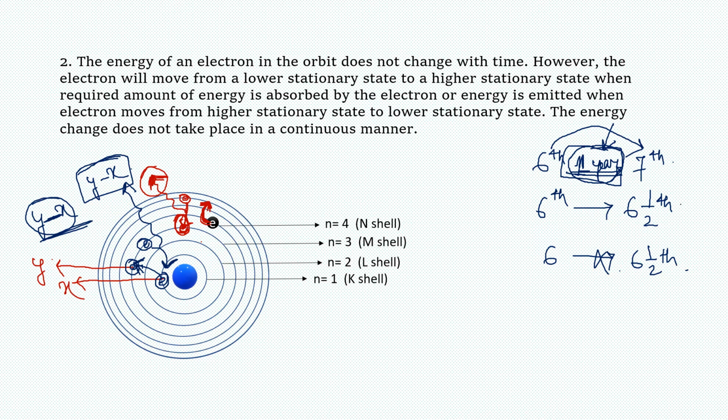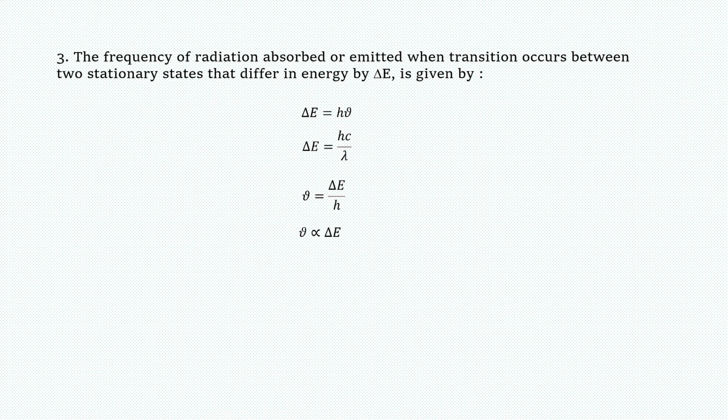So when the required amount of energy is absorbed by the electron, or energy is emitted when the electron moves from a higher stationary state to a lower stationary state, this means the energy change does not take place in a continuous manner. This is not continuous. It has some discrete values. Now moving to the next point. Here it is said that the frequency of radiation absorbed or emitted when a transition occurs between two stationary states that differ in energy by delta E is given by this expression.